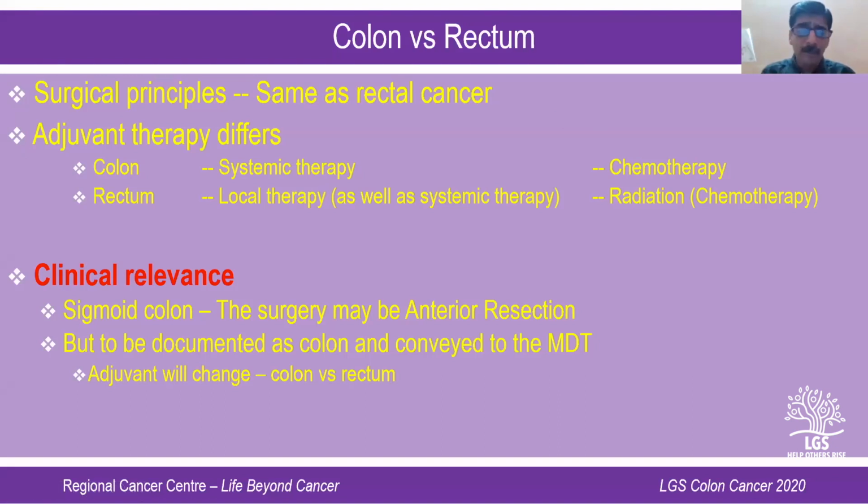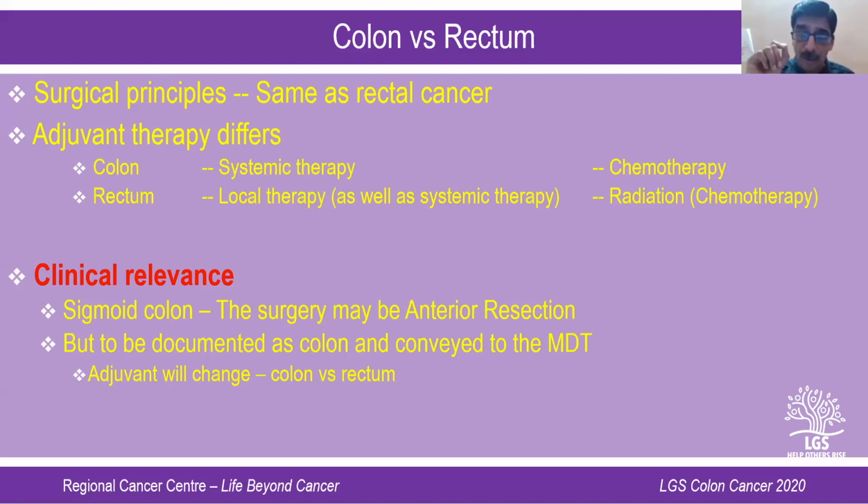One important point I would like to highlight, which I also highlighted when I presented rectal cancer, is that you should be very careful when operating on a sigmoid colonic cancer, because most sigmoid colonic cancers you operate on primarily and then send to the radiation oncologist, medical oncologist or an oncology center for adjuvant therapy. But you should very specifically mention in the operation note that the lesion is above the peritoneal reflection. That is very important, because this operative documentation is very important for the oncologist to decide on the adjuvant therapy.